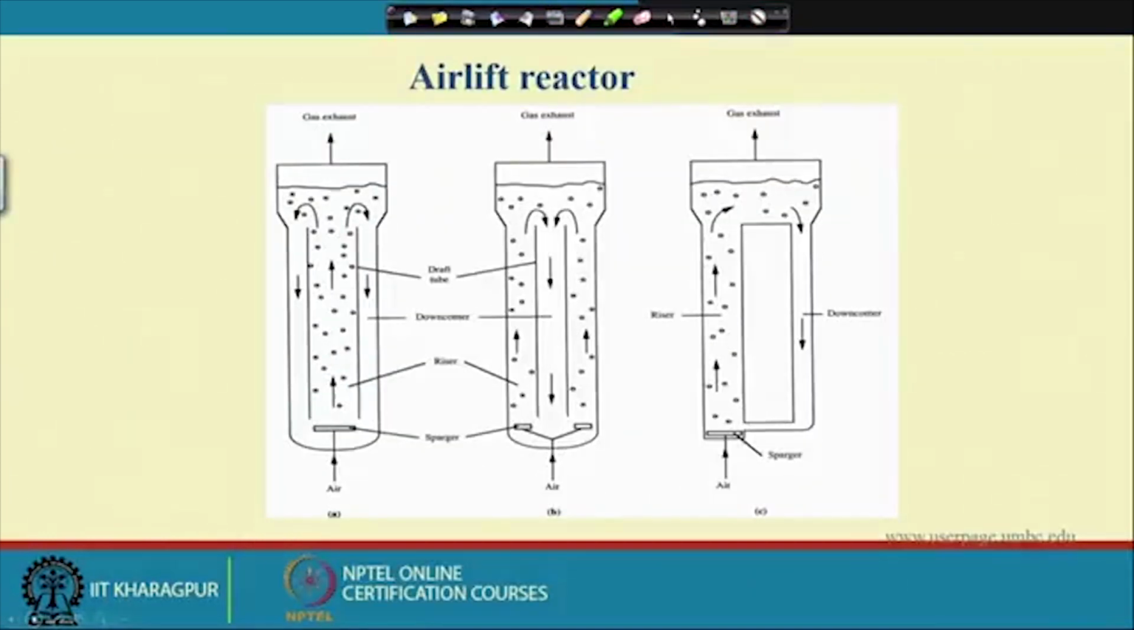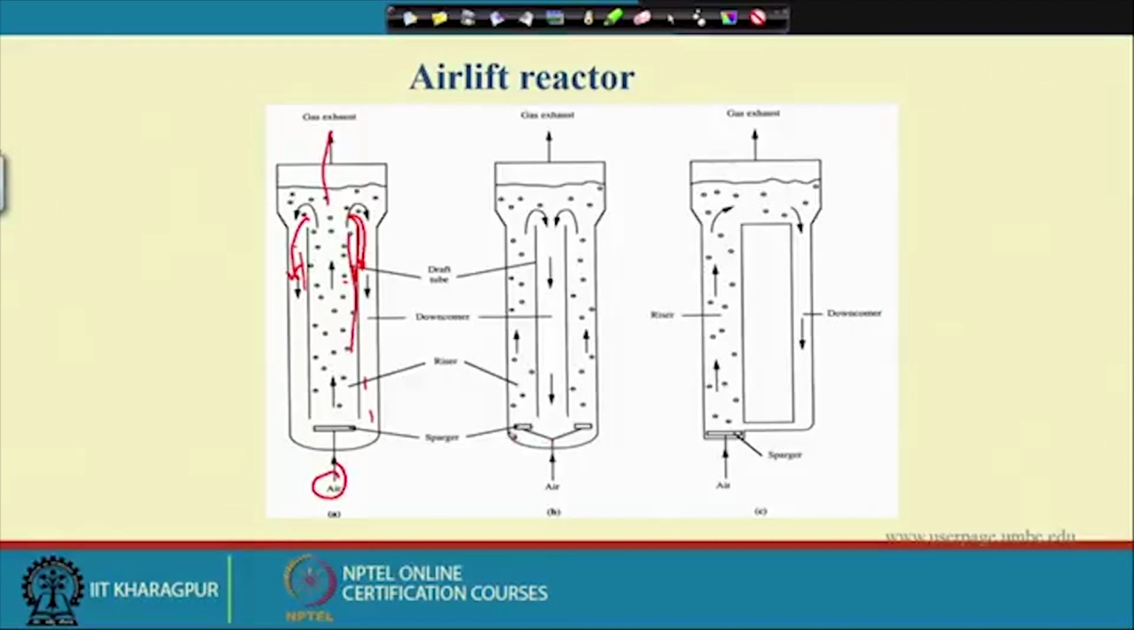These are the different types we have, as I told you. If you look at that, if you do the aeration at the bottom, and this is the draft tube we have inside, the air will go out, and some of the air, due to the dragging force, will come into this annular area and recycle back.